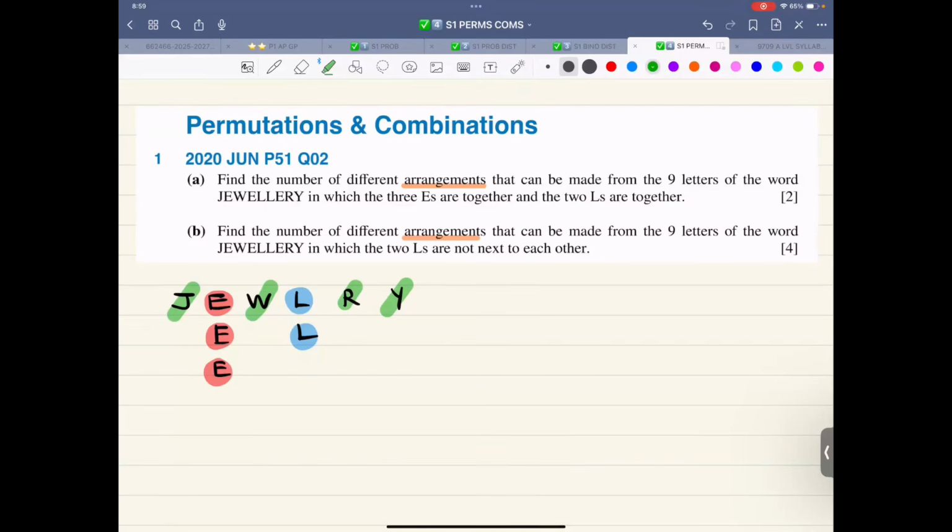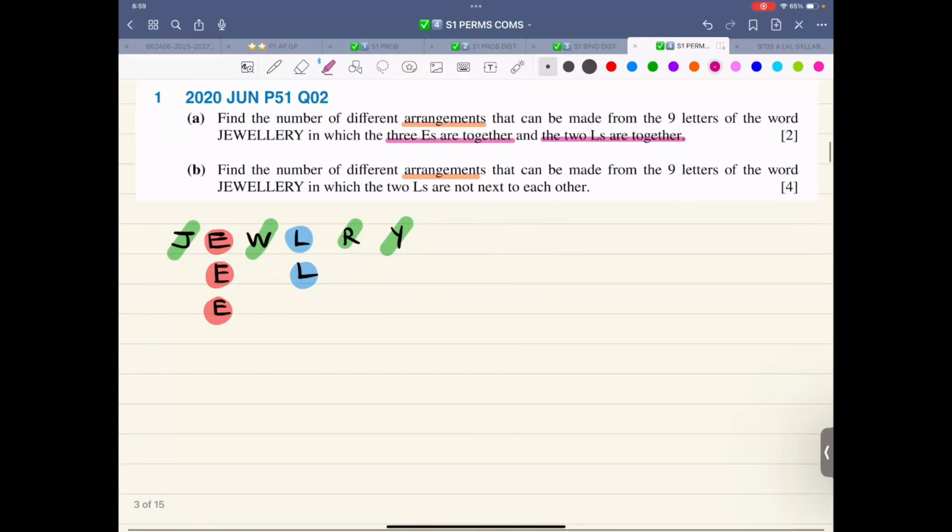Altogether, this is 9. First thing, they are asking in which the three E's are together and the two L's are together. So we are talking about two boxes. Let me draw the first box. The first box is of three E's.